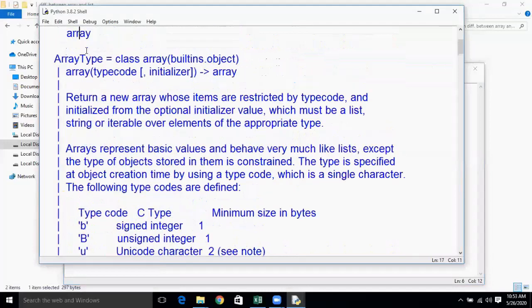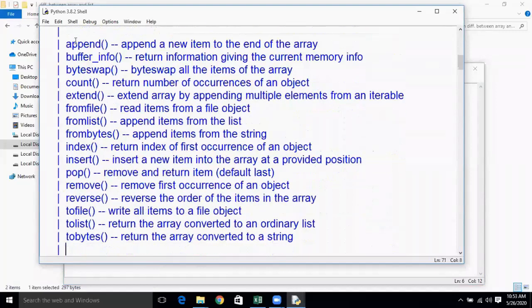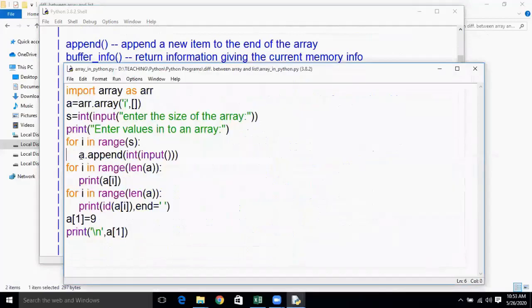To know all the operations defined for this built-in array module, there is append, count, pop, remove, reverse, so similar to a list, all the methods you can apply on this array as well. Now I am repeatedly executing this for loop until the size of the array, and we are appending elements one by one into this array.